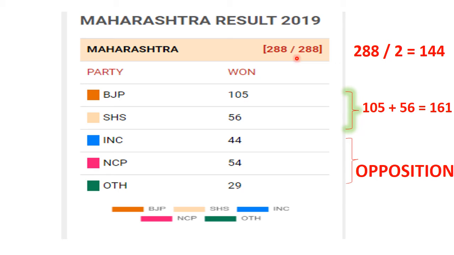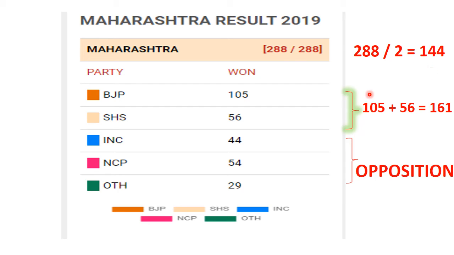So any party, if it has to be in majority and form the government, must have this number of 144. Now this is a table where we see BJP has got 105 seats. Does it have 144? Can it form the government? No, it cannot form the government. It must have 144 seats.